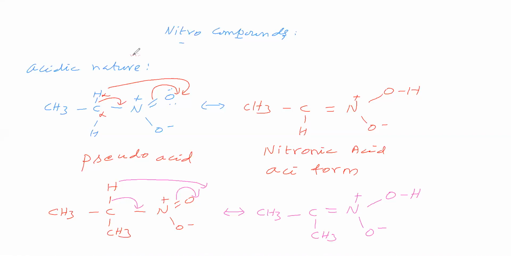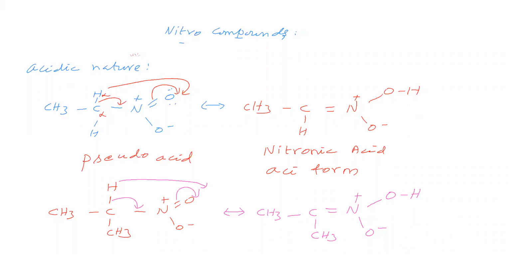This double bond becomes a single bond, and this single bond becomes a double bond here. Now this OH group can donate H plus. Therefore, it is called an acidic group, so this compound has an acidic group. So it is called acid form, whereas the original is pseudo acid form. This is called a nitronic acid.